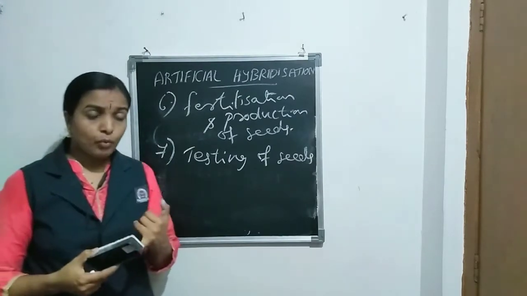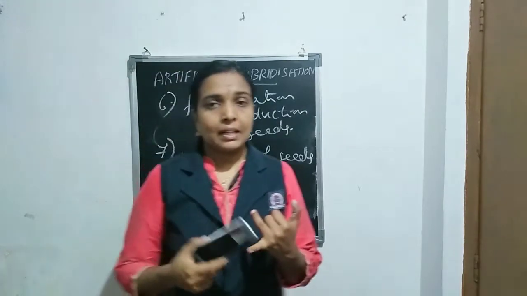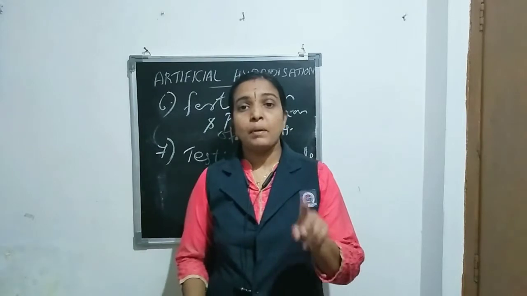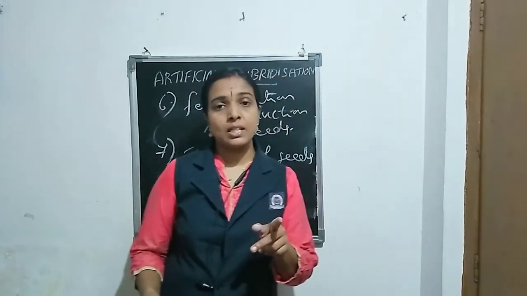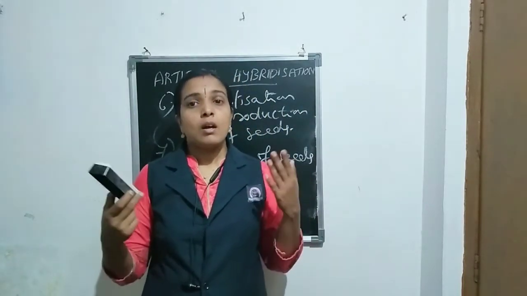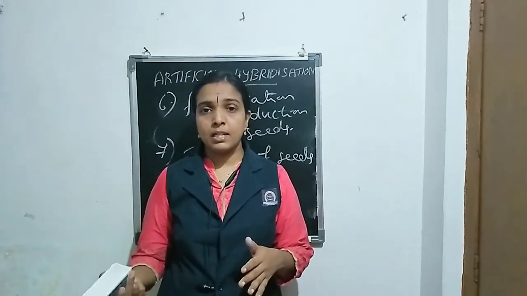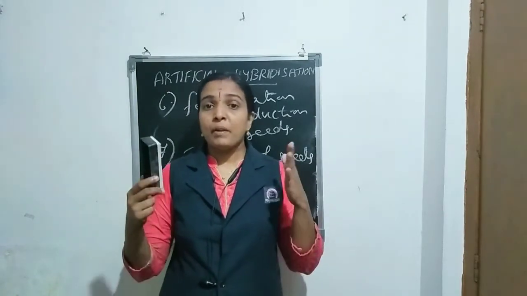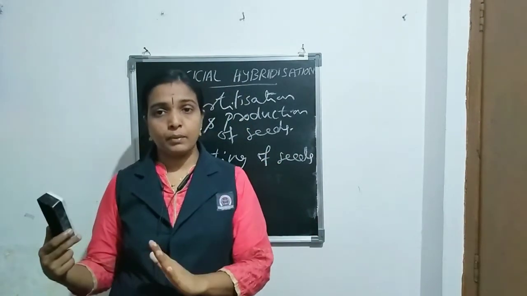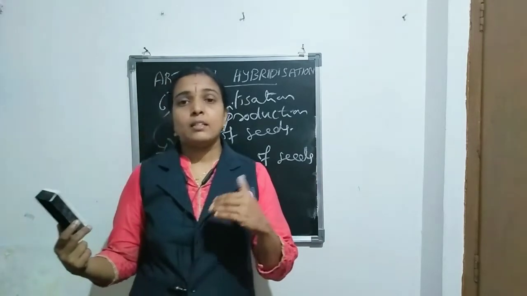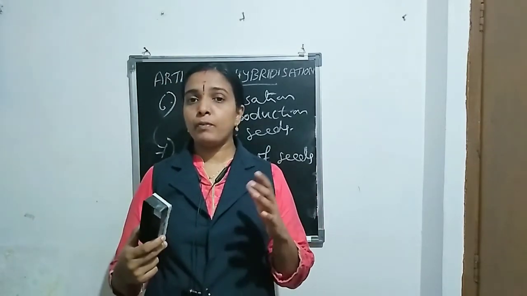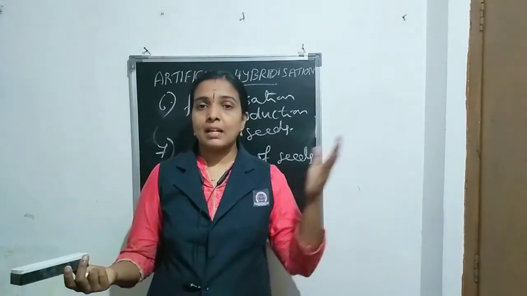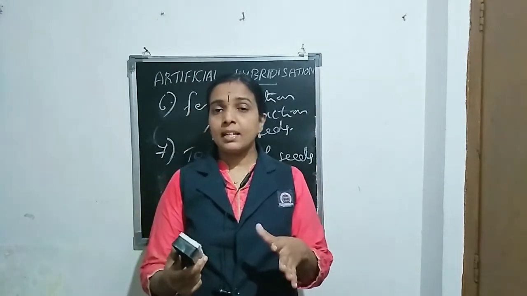I repeat again. First step is selection of the parent plants with the desired characteristics. Second step, emasculation. Emasculation is removal of anthers from the bisexual flower at bud stage. Then third step is bagging. Bagging ensures prevention of contamination from unwanted pollen grains, protecting the stigma of the flower. Then the fourth step is collection of pollen grains with the desired characteristics.